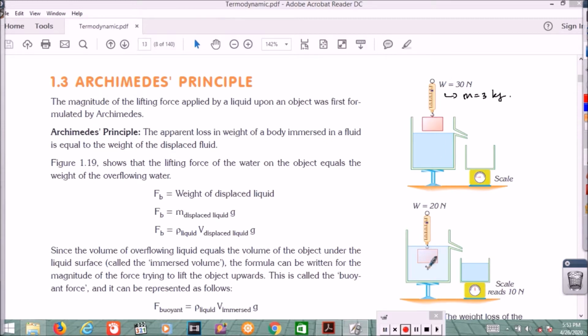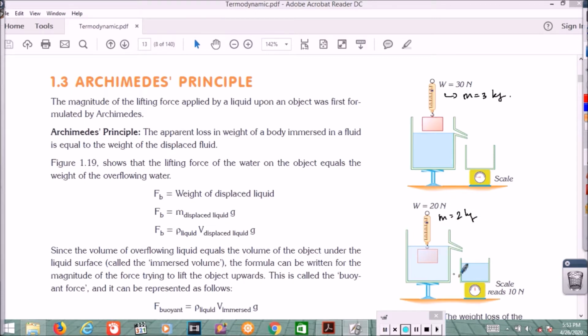When we immerse the object in the water, you see the scale reading shows that the weight of the object decreases, becoming 20 Newton, and the mass obviously becomes around 2 kilograms.